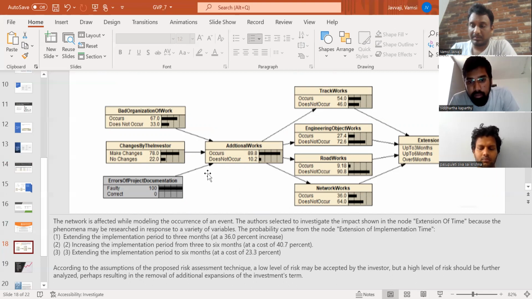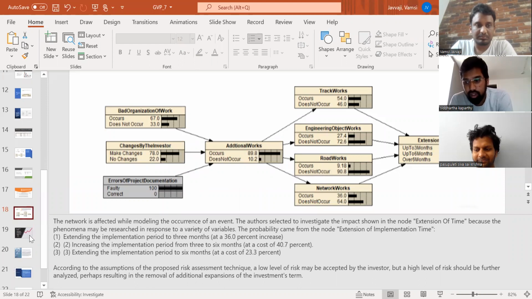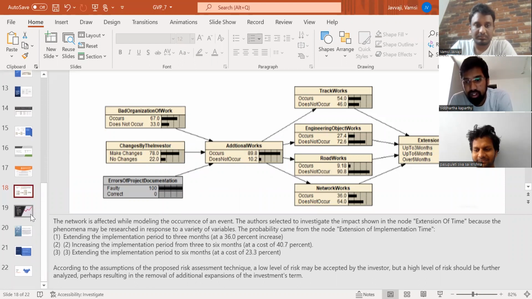The probability came from the node extension of implementation time: extending the implementation period to 3 months, from 3 to 6 months, and extending the implementation period to 6 months. According to the adoption of the proposed risk assessment technique, a low level of risk may be accepted by the investor, but a high level of risk should be further analyzed, resulting in the removal of additional expansion of the investment term.